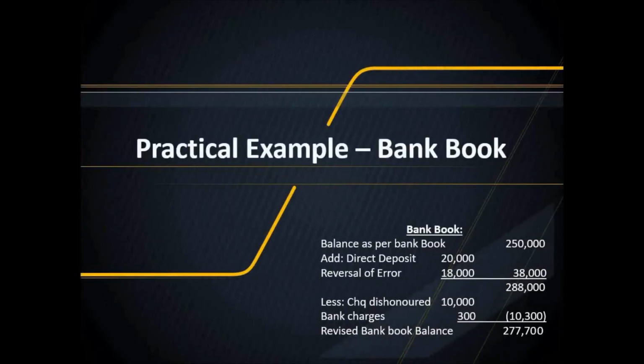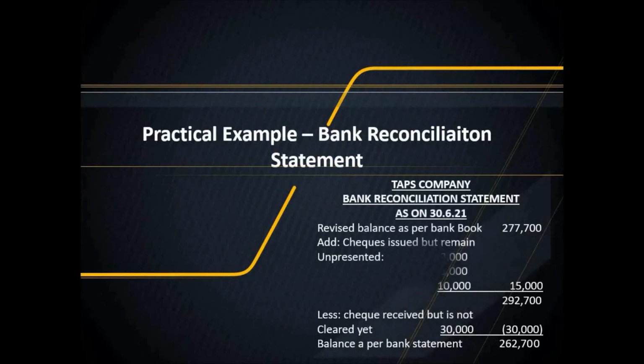So, next our first step will be to update our bank book. We take the balance as per bank book 250,000, we add direct deposits 20,000, and we reverse the error 18,000. So, our bank book becomes 288,000. We deduct the check dishonored 10,000, and the bank charges are deducted from the balance. So, our revised bank balance becomes 277,700 rupees. Now, we move on to the bank reconciliation.